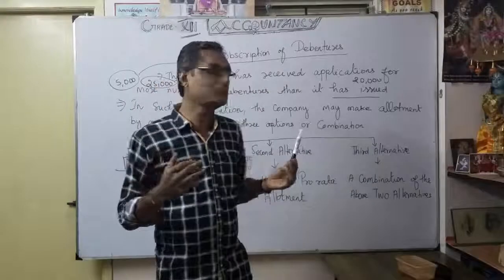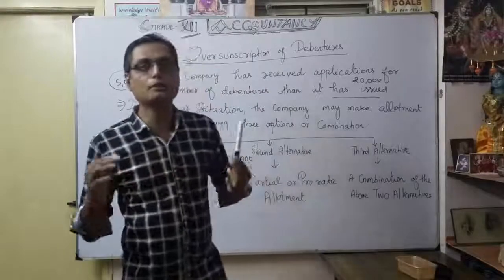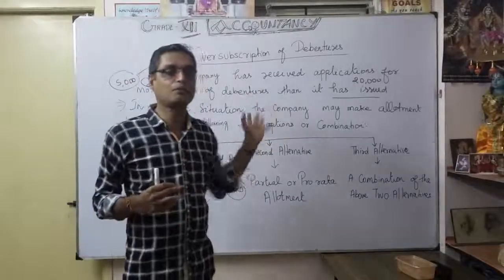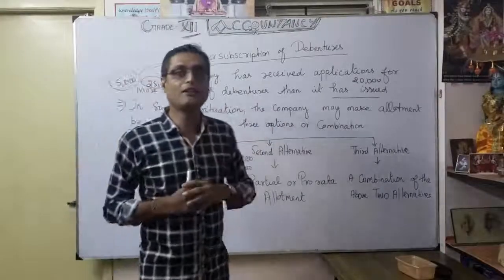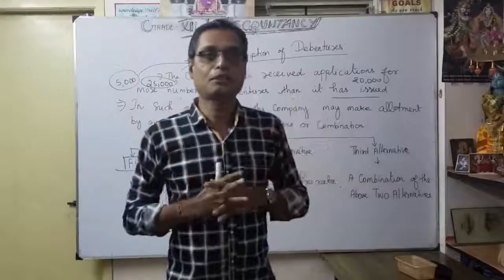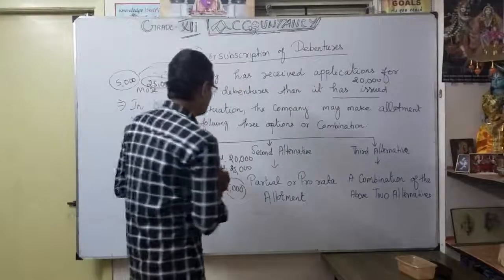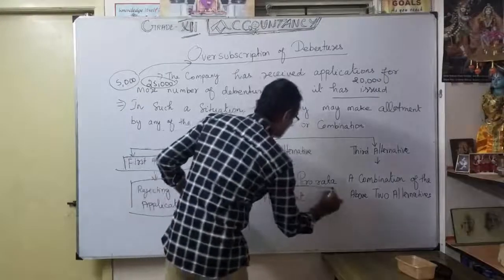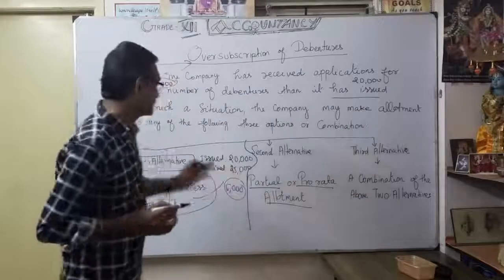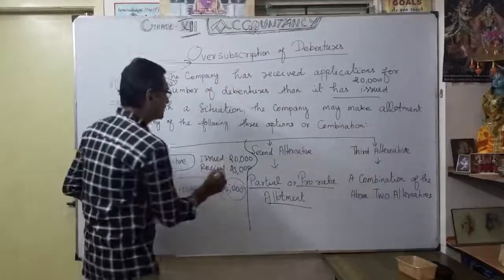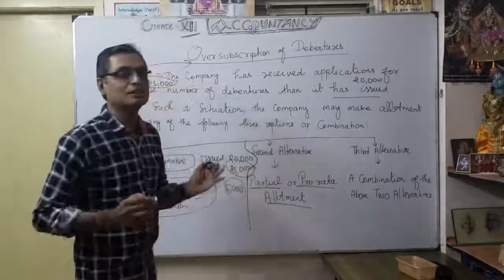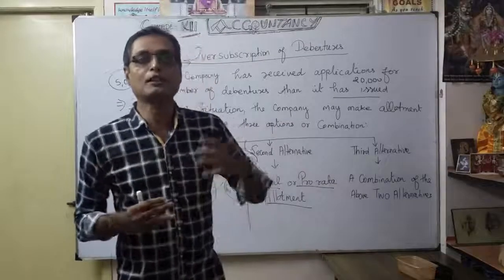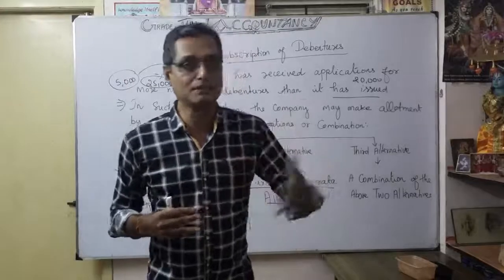How do we pass journal entries according to the first alternative? I repeat, we already discussed the same one, alternative one, under accounting for share capital. What is our second alternative? The second alternative is partial or pro rata allotment. Of the 25,000 received, the excess 5,000 application money we will adjust later against the allotment of debentures.